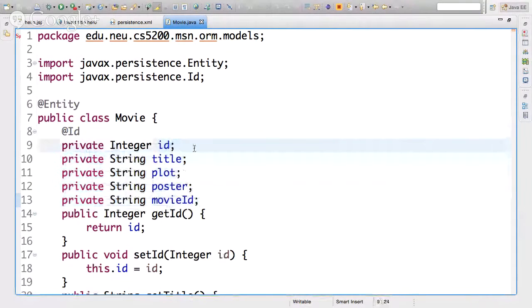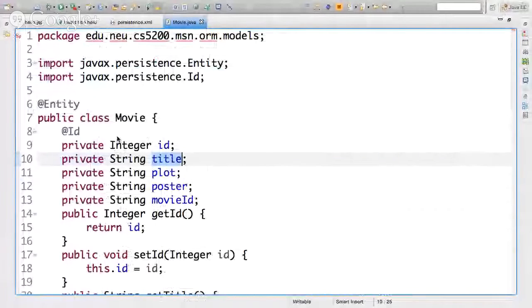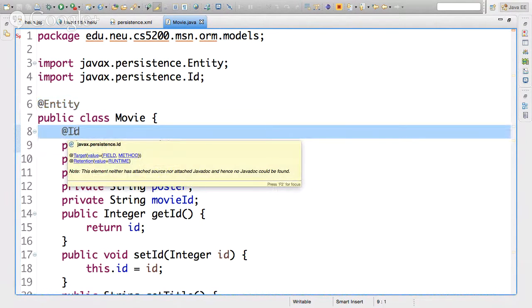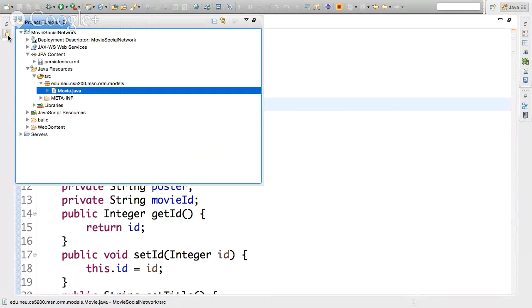You would need to configure that this field maps to that field. Okay, we don't need to, right? Because we're following convention. Well, we're following the naming convention. My class matches a table name. All my fields in my class match the names of my table. Okay? Yes. So if that's the case, the only things that you need to configure are naming it, annotating it as an entity, and annotating the primary key. That's it. Okay, very easy. All right. Okay, we're done. We can start interacting with the movie.